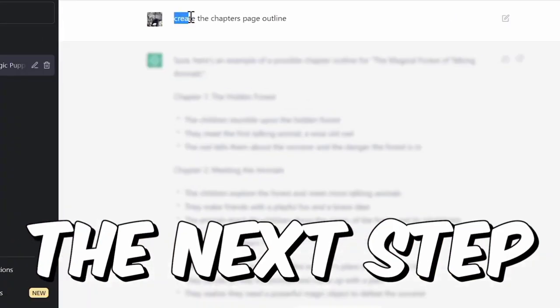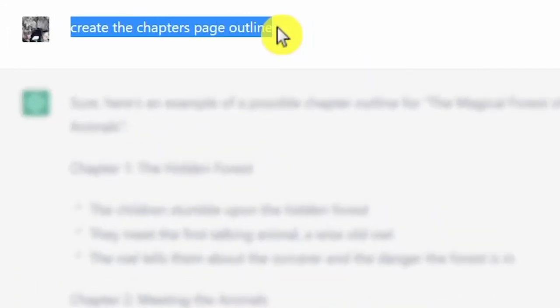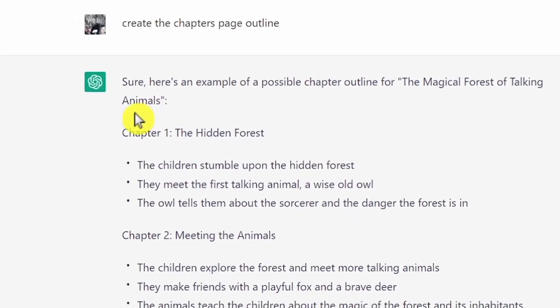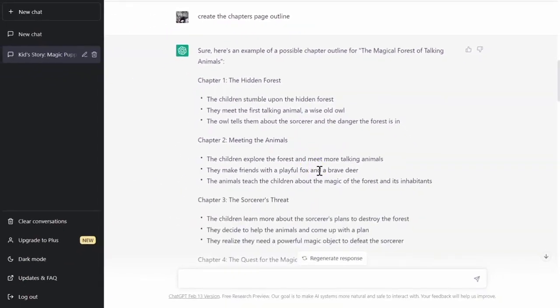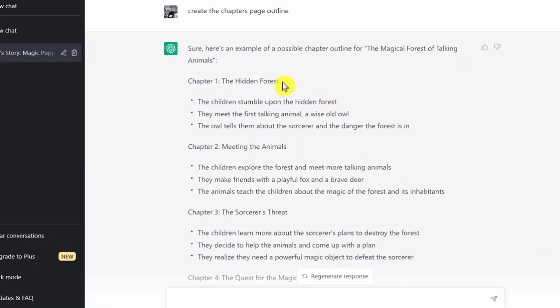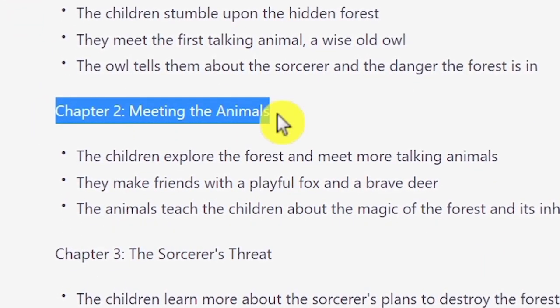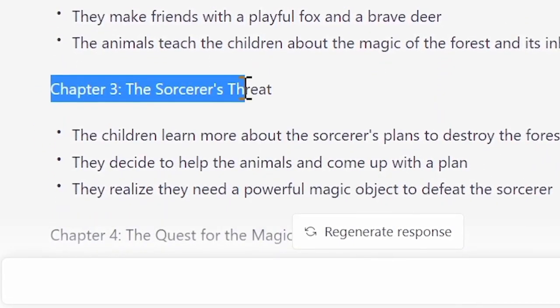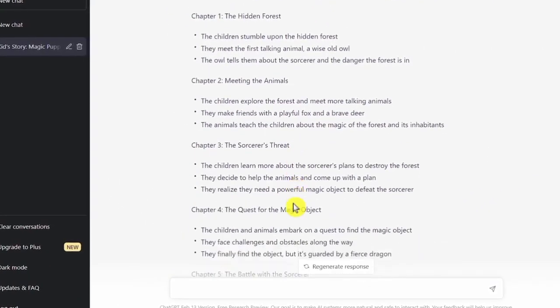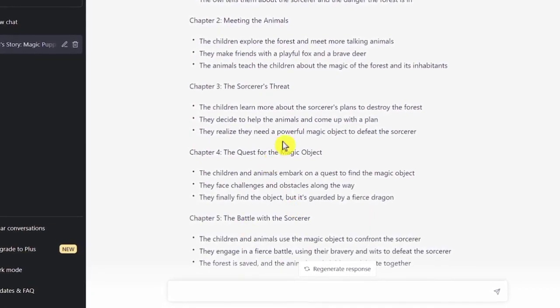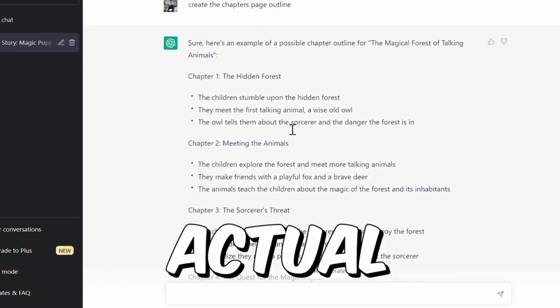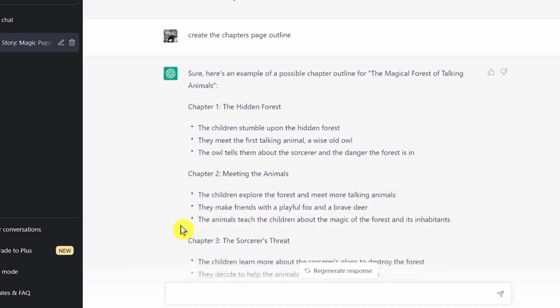So, the next step was to create the story outline. And as you can see, here's the chapters that ChatGPT has generated. It also generates the scenes for each chapter. Chapter 1, The Hidden Forest. Chapter 2, Meeting the Animals. Chapter 3, The Sorcerer's Threat. And so on. So, now that we have generated the story outline, we can now start generating the actual story content by using these chapters.